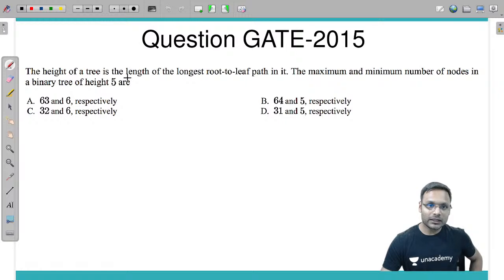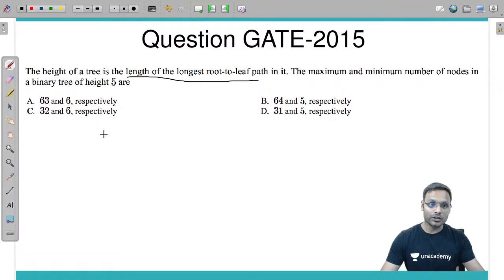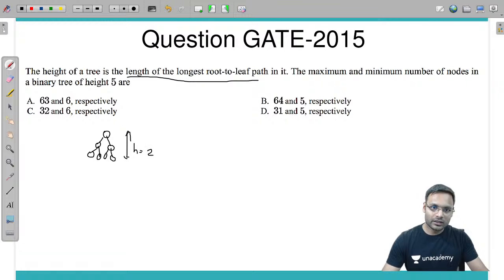The height of a tree is the length of the longest root to leaf path in it. Length of the path means number of edges. The maximum and minimum number of nodes in a binary tree of height 5 is what? Height 5. Suppose this is height 2, a single node being height 0.